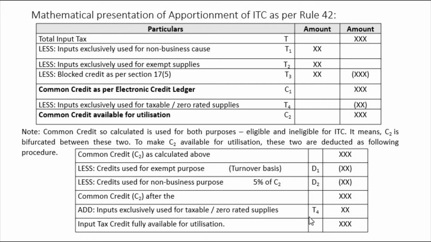We are adding it back, and therefore ITC fully available for utilization, this is what you will get. Fully available for utilization, I repeat, means you are using 100% of this ITC for paying next taxes.